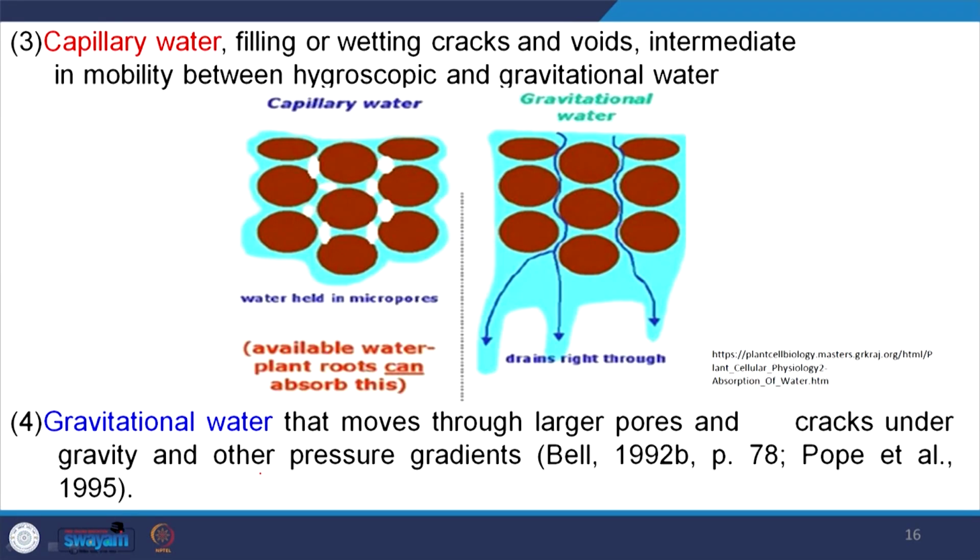Third type of water present is called capillary water. We know that within the pore space, due to capillary force, the water remains inside. And fourth is gravity water, that is free water that moves through larger pores and cracks under gravity and other pressure gradients. So, these four types of water all play a role in chemical weathering.